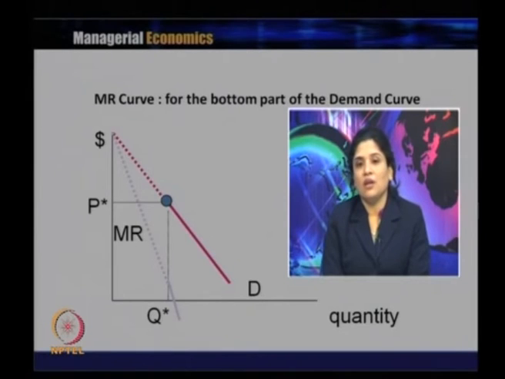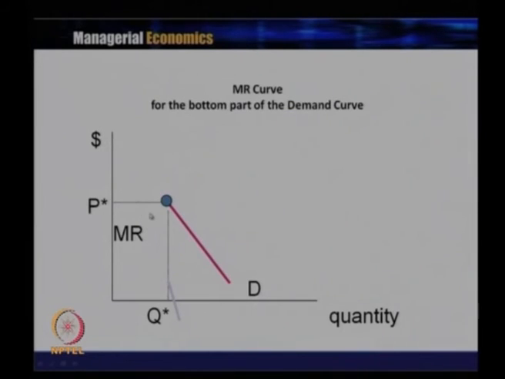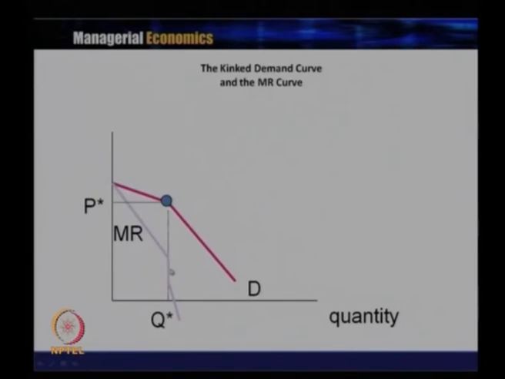One marginal revenue curve is with respect to the elastic segment and the other is with respect to the inelastic segment. Previously it was the top part of the demand curve; this is the bottom, inelastic part. So this is generally the kink demand curve, and we have two marginal revenue curves.